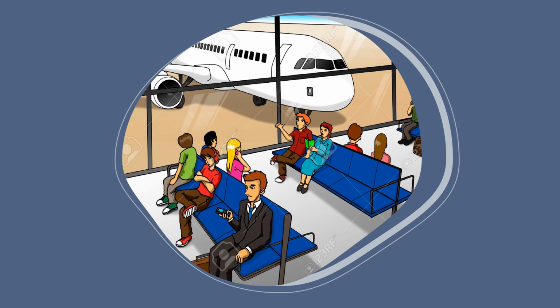Now let's go to places. Nouns are also names of places. Now what place do you see in this picture here? Yes, it is an airport. Now what words will you use to describe it? What kind of an airport is it? It's a big airport. It's a small airport. It's a clean airport. It is a busy airport. Yes or no? Now we use words to describe the places also. Here we have used the word big to describe the airport.